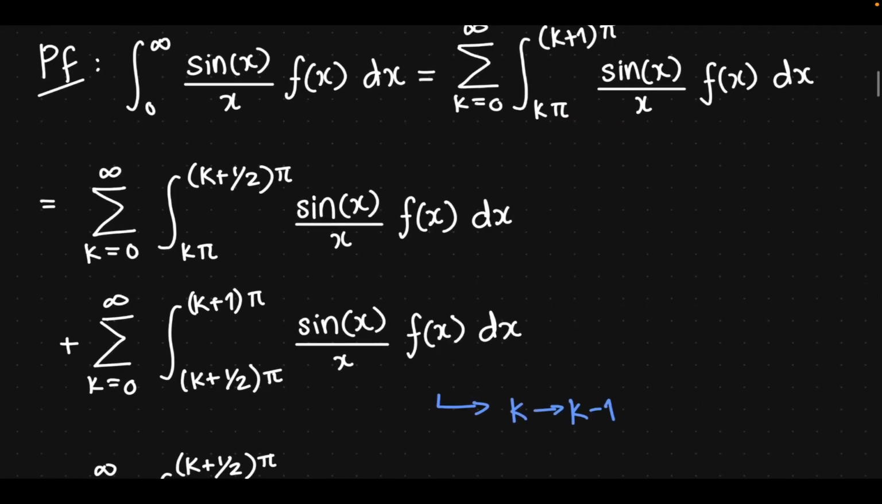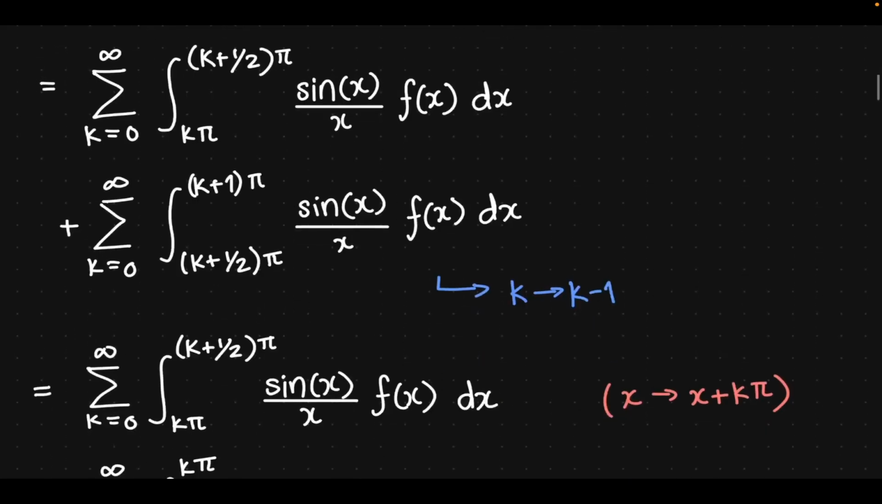So we can rewrite this into two sums again. Sum from k equals 0 to infinity, integral k pi to k plus 1 half pi, sine of x over x, f of x dx, plus sum from k equals 0 to infinity, integral k plus 1 half pi to k plus 1 pi, sine of x over x, f of x dx. So what I've done is I've split this interval of length pi into half. The first goes from k pi to k plus 1 half pi, and the other goes from k plus 1 half pi to k plus 1 pi.